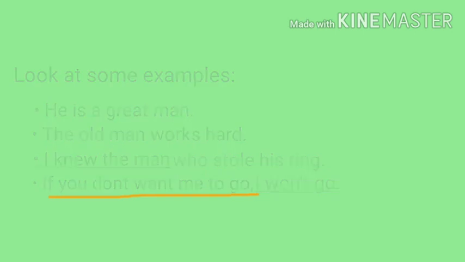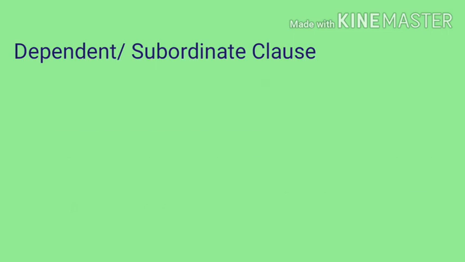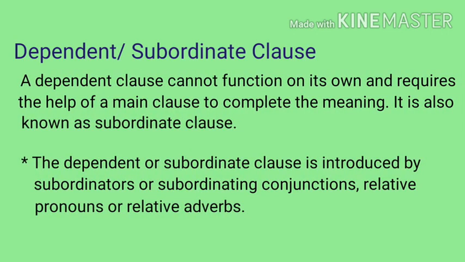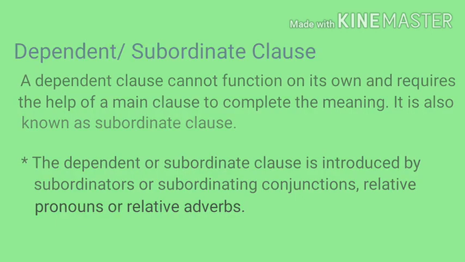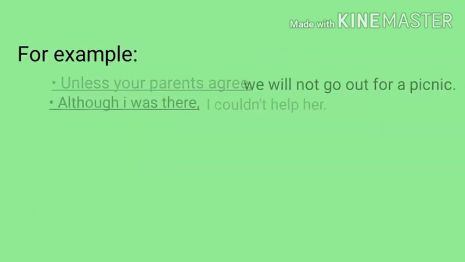Now the next type of clause, the dependent clause. A dependent clause cannot function on its own and requires the help of a main clause to complete the meaning. It is also known as a subordinate clause. The next thing to remember is that the dependent or subordinate clause is introduced by subordinators or subordinating conjunctions, relative pronouns, or relative adverbs.